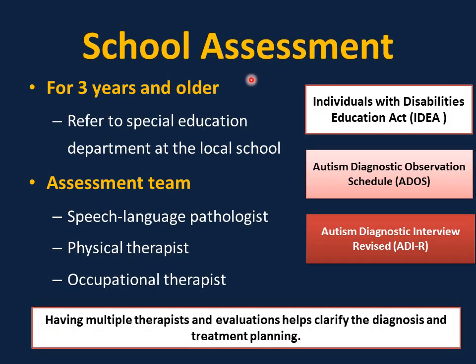Schools play a very important role in assessment of children with autism spectrum disorder. For children 3 years and older, refer to special education department at local school. Assessment team may include speech language pathologist, physical therapist, occupational therapist. So the testing or the services provided in most of the schools is Individuals with Disability Education Act, Autism Diagnostic Observation Schedule ADOS, Autism Diagnostic Interview Revised or ADI-R. Having multiple therapists and evaluations helps clarify the diagnosis and the treatment planning.